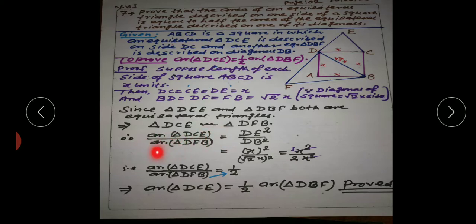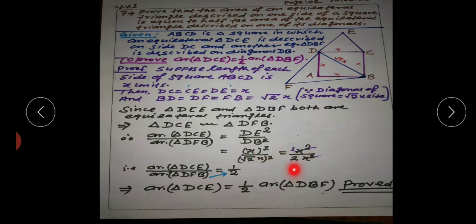So area of triangle DCE by area of triangle DBF will be equal to DC square upon DB square, and DC is equal to x, and DF is equal to DB is equal to √2x. So we get x square by (√2x) whole square, and (√2) square will be 2, x square will be x square.